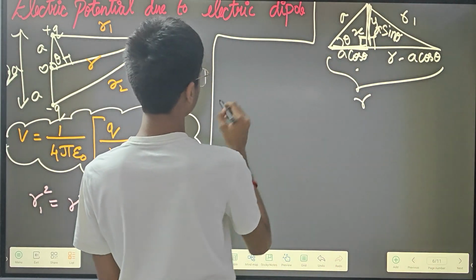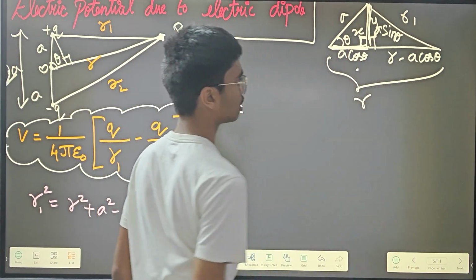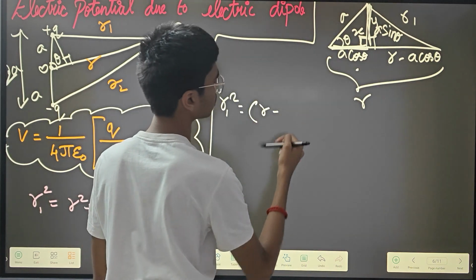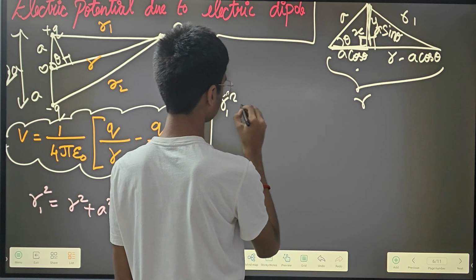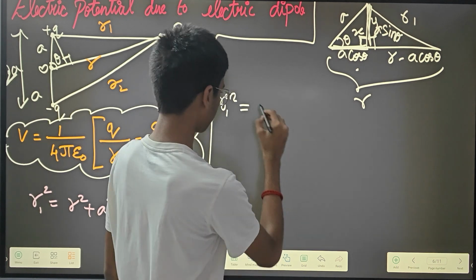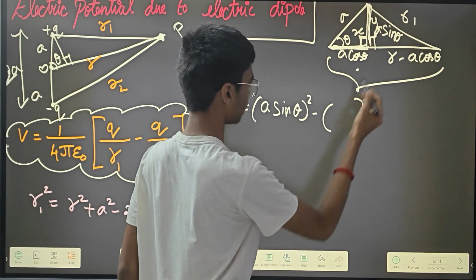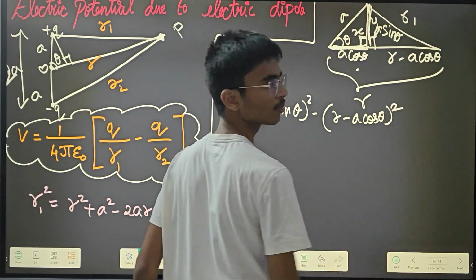So R1 square is equal to, adding the two squares, a sine theta the whole square plus R minus a cos theta the whole square.